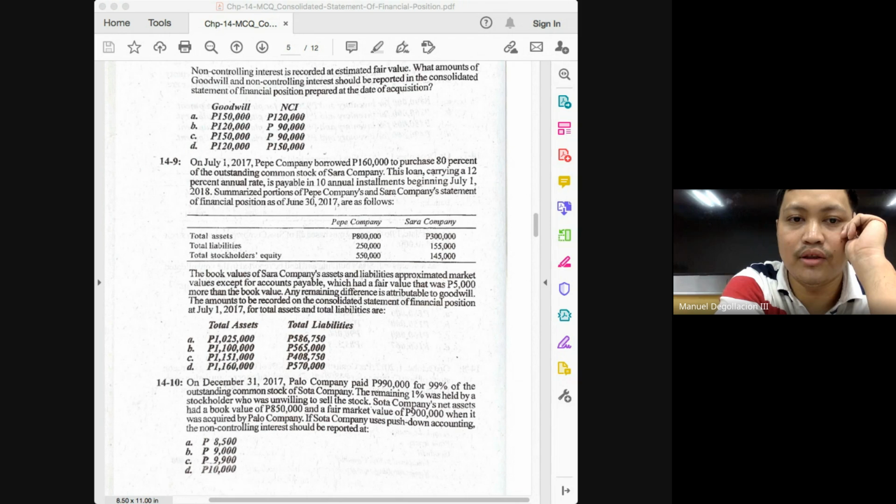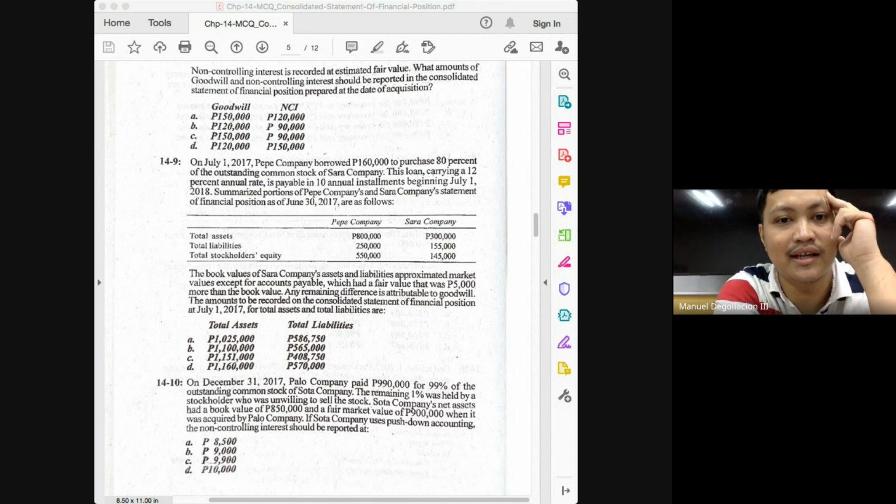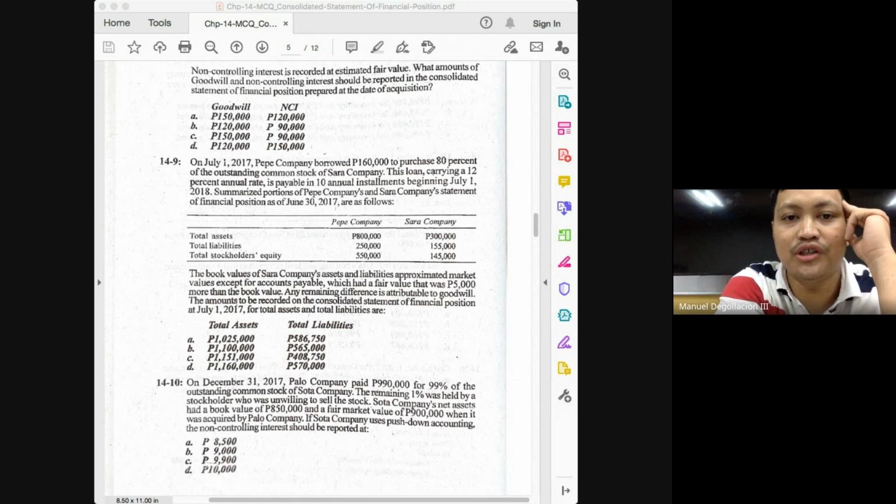Compare the 40 with the proportionate share of your NCI in the net assets of the subsidiary, which was 28. Is everything in order? Yes, so long as the presumed fair value of the NCI is not lesser than the proportionate share of the NCI in the net assets of the subsidiary. So with that, we can proceed with completing the last row of the table.